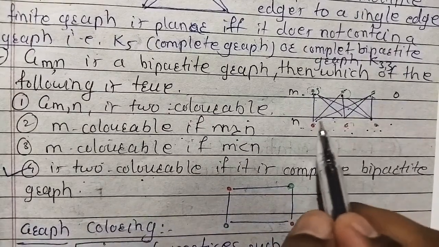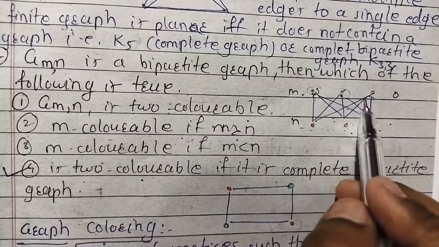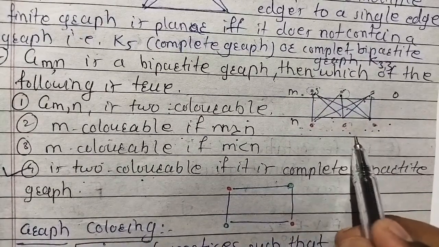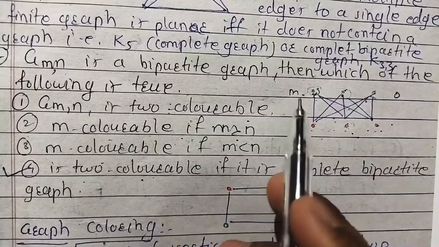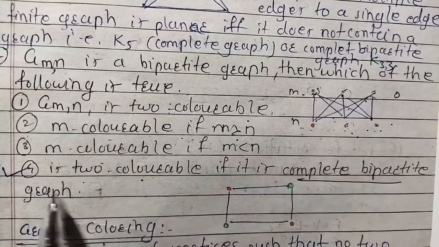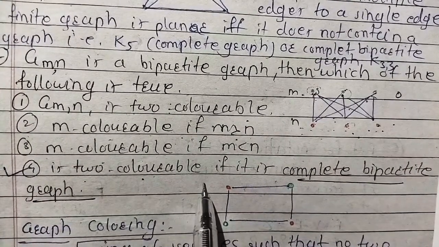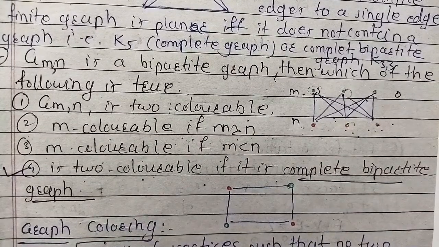They are adjacent across the groups. So here is one color and here is the second color. So if it is a bipartite graph and if it is a complete bipartite graph, then it is two colorable. Okay, this is graph coloring, very simple.